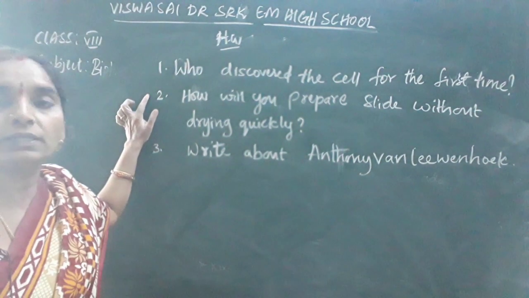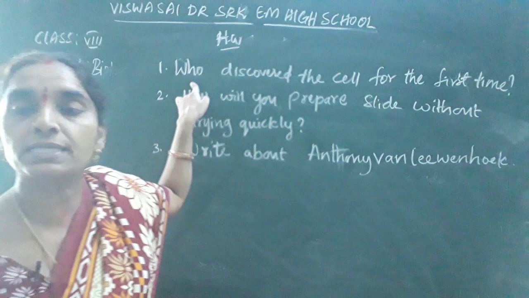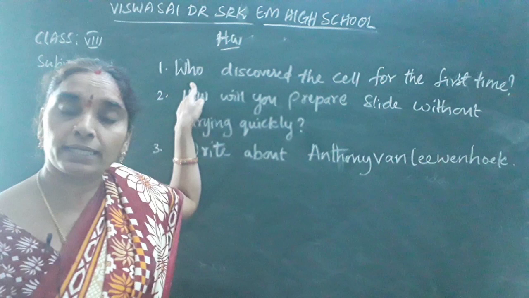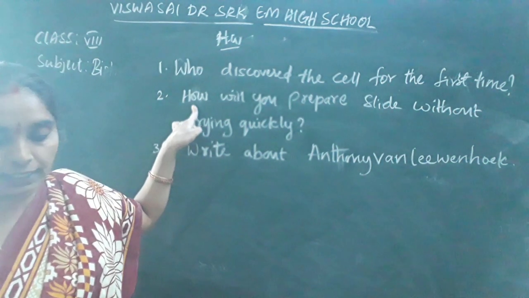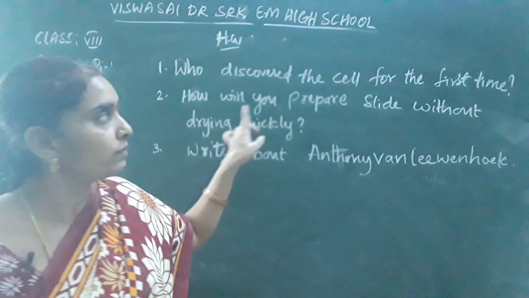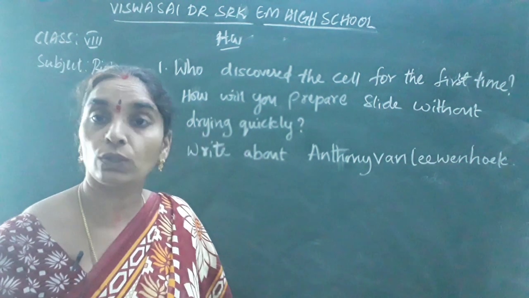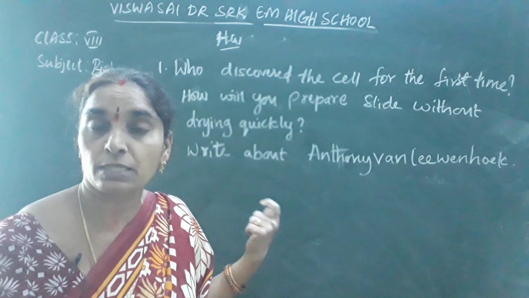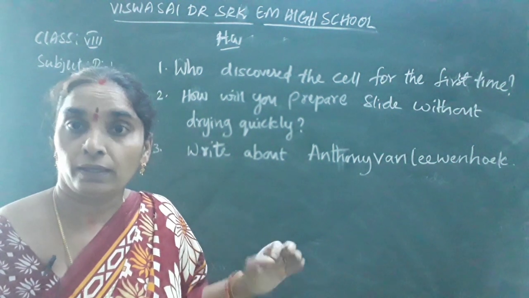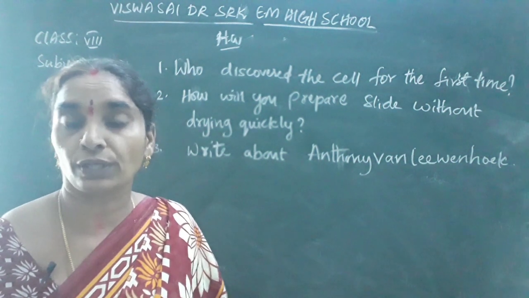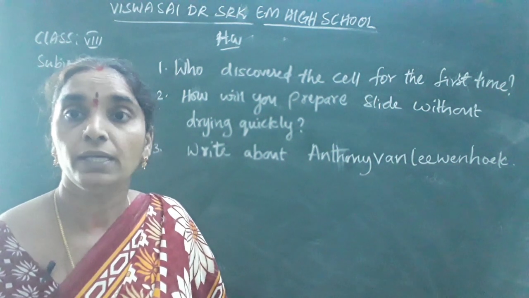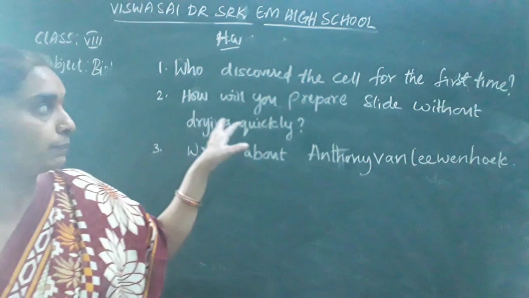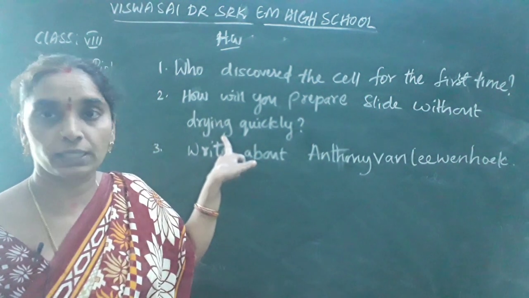Children, in today's homework, try to write answers for these questions. Who discovered the cell for the first time? You know it. The cell was discovered by Robert Hooke in the year 1665, isn't it? And how will you prepare the slide without drying quickly? I told you, in the preparation of the glass slide, the object placed over the glass slide should be covered with a drop of glycerin or water. For a longer time it should be kept without drying, meaning you are adding glycerin to it, isn't it? So you have to write the preparation of a slide without drying quickly.